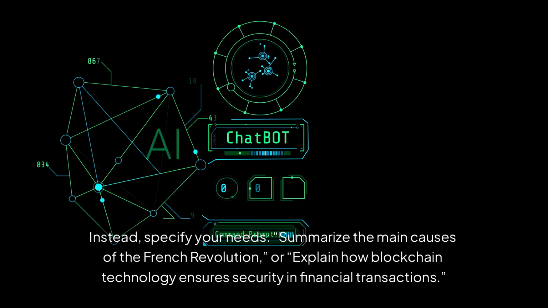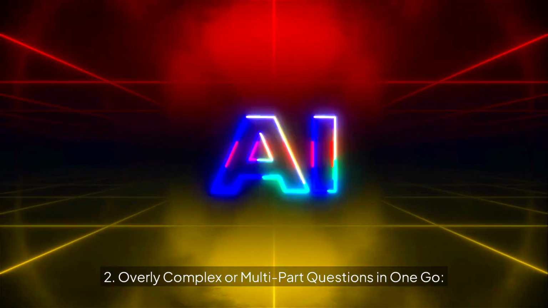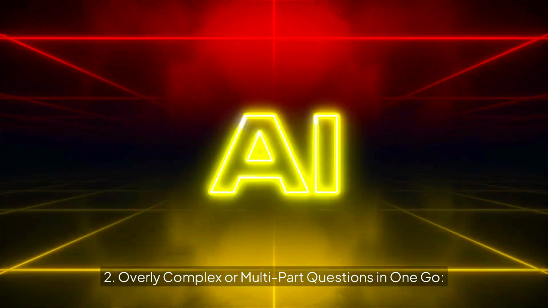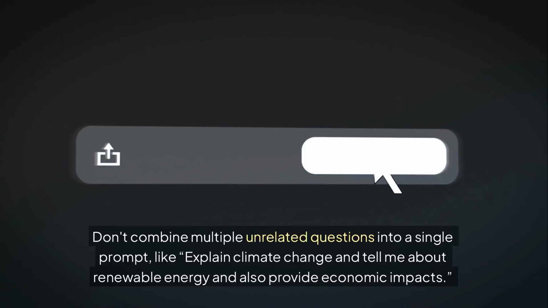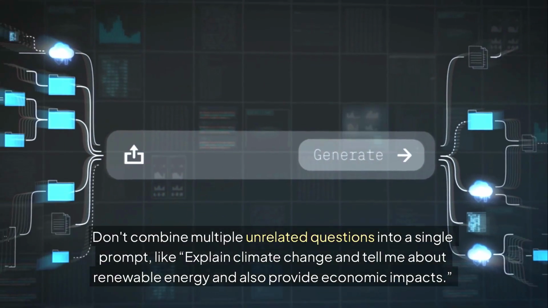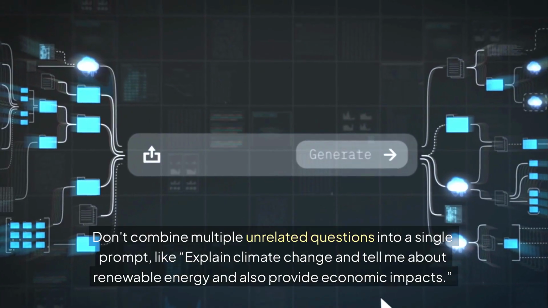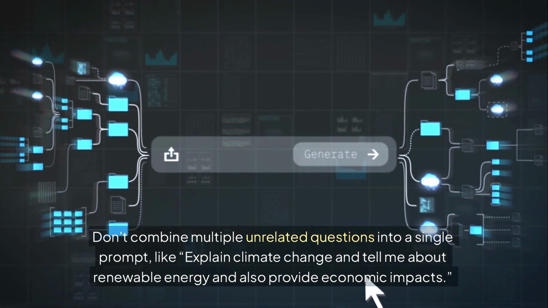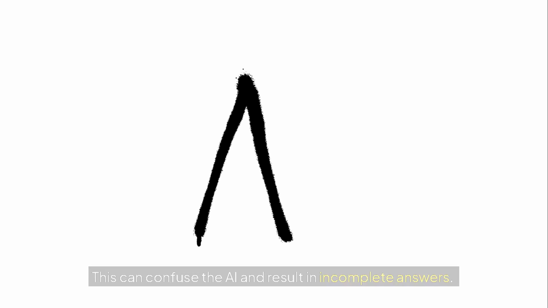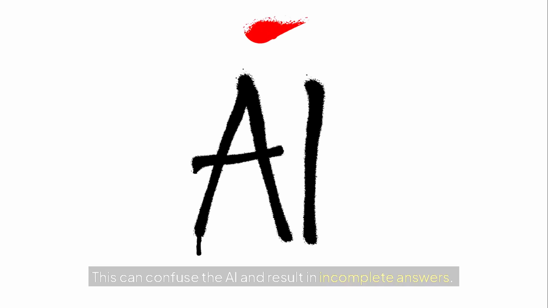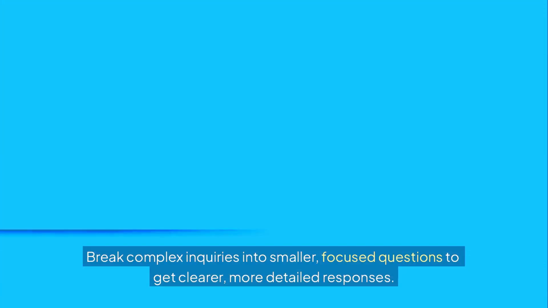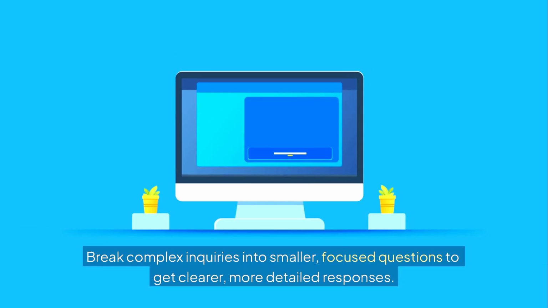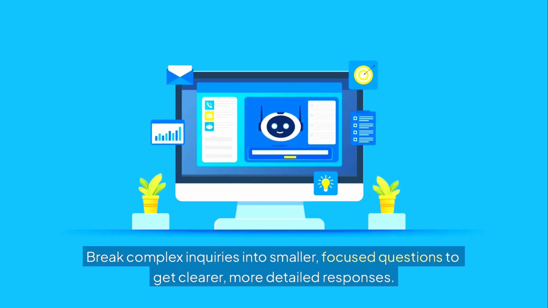financial transactions. 2. Overly complex or multi-part questions in one go. Don't combine multiple unrelated questions into a single prompt, like "Explain climate change and tell me about renewable energy and also provide economic impacts." This can confuse the AI and result in incomplete answers. Break complex inquiries into smaller, focused questions to get clearer, more detailed responses.